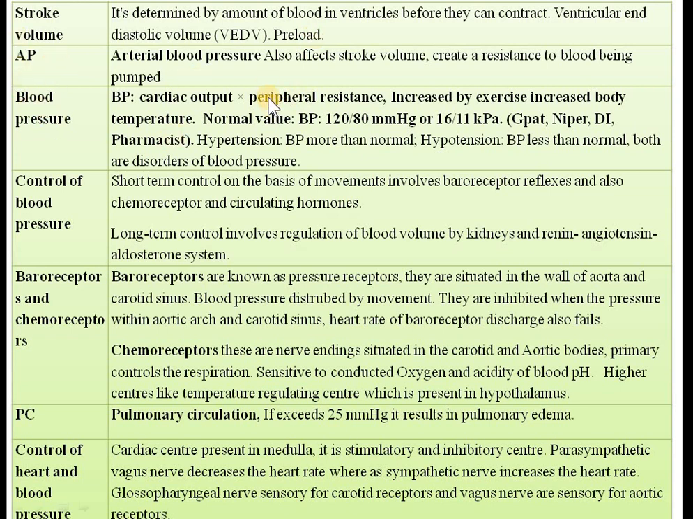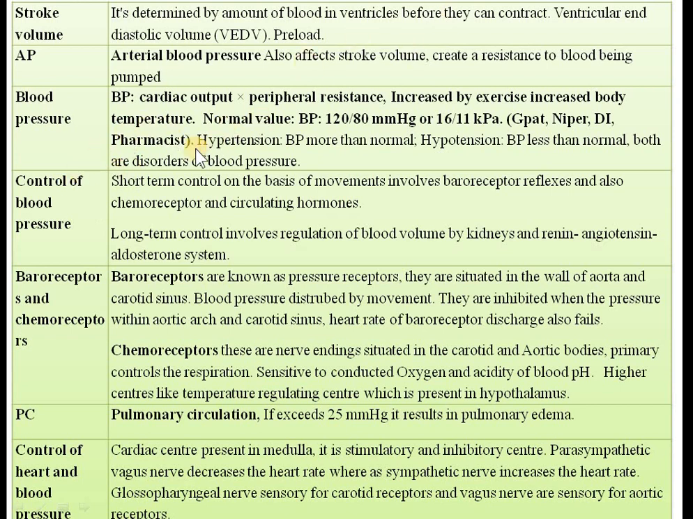Now arterial pressure, what do you mean by arterial pressure? So arterial pressure also affects the stroke volume. Arterial blood pressure will also affect the stroke volume, and arterial pressure will resist the blood. Okay, it will cause a resistance to the blood being pumped. So arterial pressure is opposing the blood flow. If there is more arterial pressure, there will be a decrease in the stroke volume.